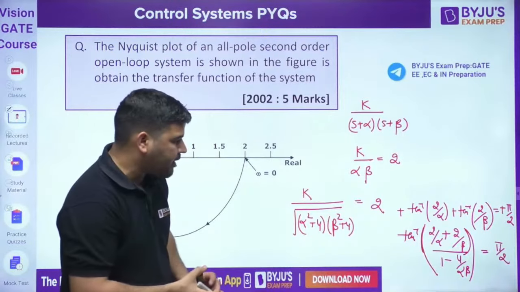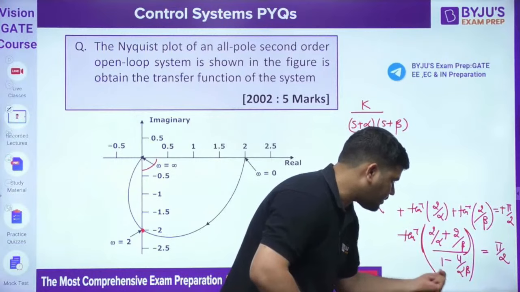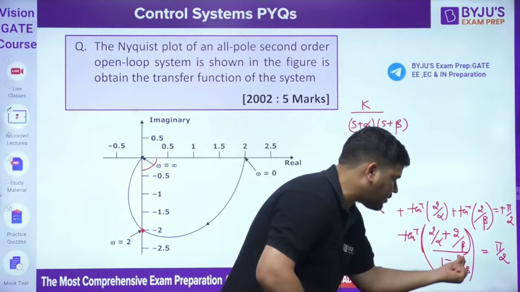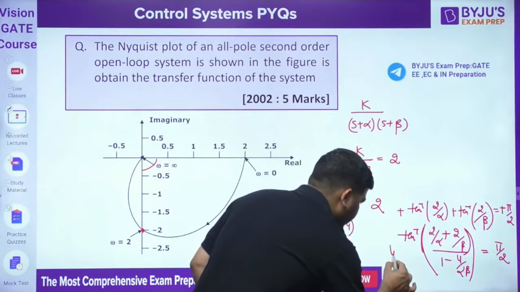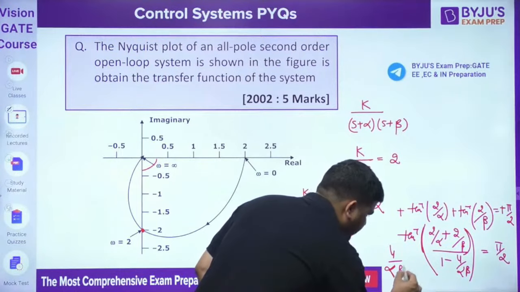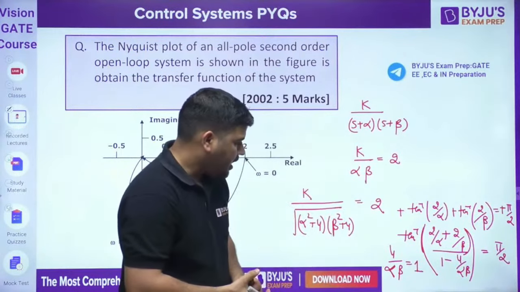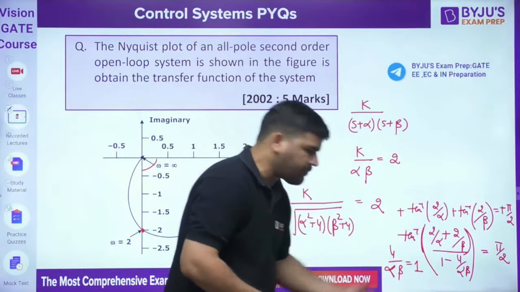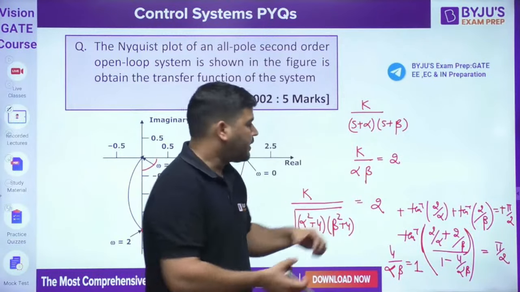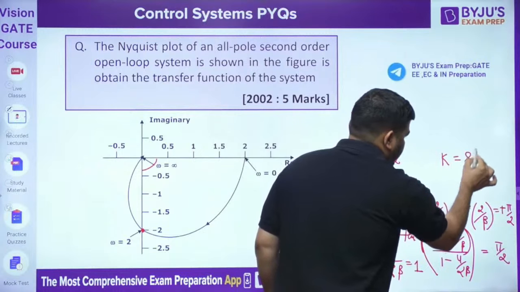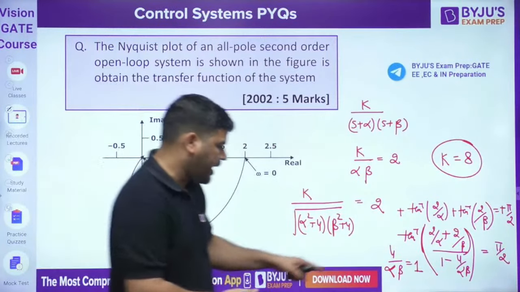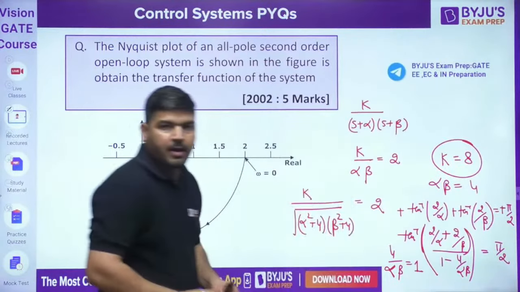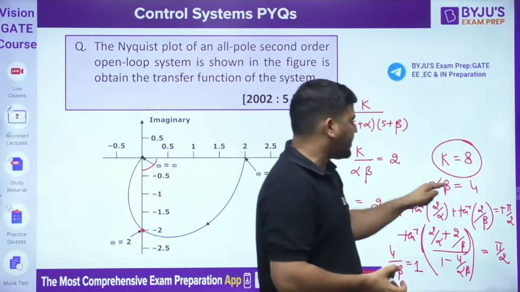Now when will it become pi by 2? When this denominator becomes 0, because tan inverse of something upon 0 will become pi by 2. It means this 4 by alpha beta has to be 1, so alpha beta has to be 4. If you put alpha beta as 4 here, then k came out to be 8. So we found the value of k. K is 8, and the product of these pole locations, alpha beta, has to be 4.